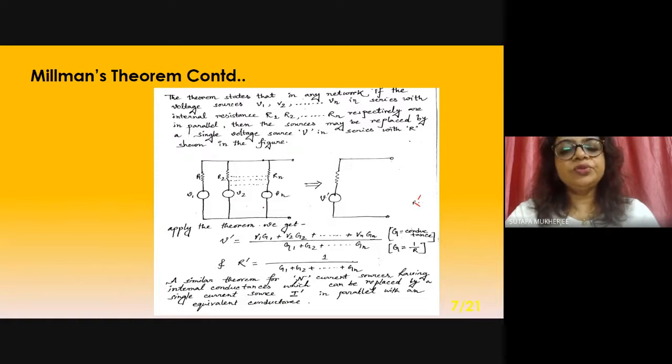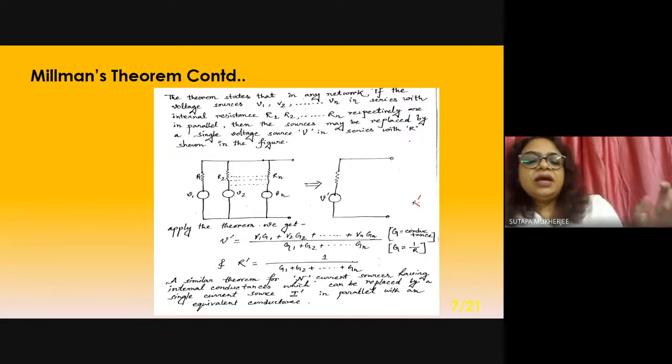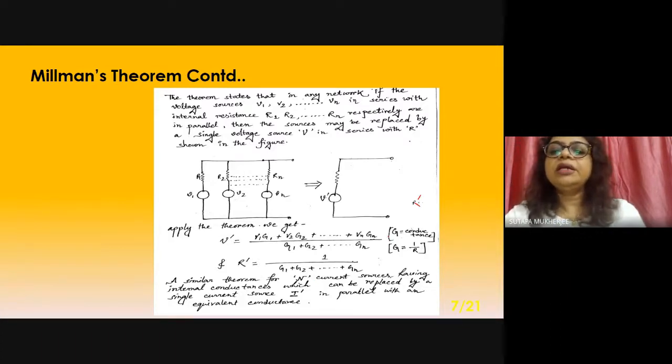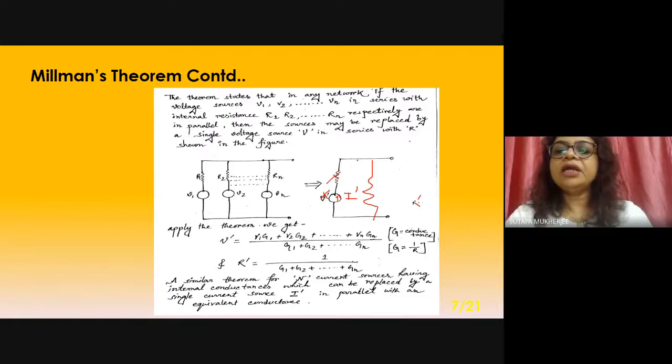Here we have a voltage source. And what is said here? The similar theorem is applicable for n current sources having internal conductances. Conductance means G, which can be replaced by a single current source I dash. In the case of a voltage source, it is V dash; here it will be I dash, in parallel with an equivalent conductance. In this case, it will be like this. I dash, and after that, this is parallel.